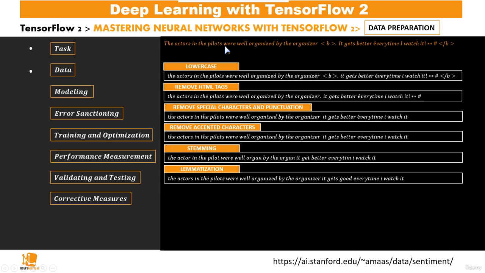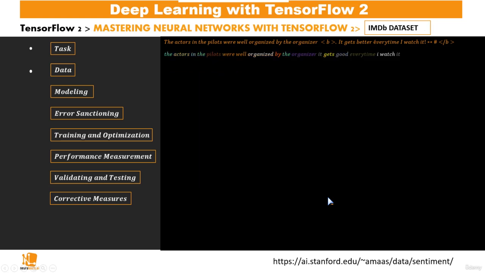So we'll see how the actors and the pilots were well organized by the organizer turns into the actors and the pilots were well organized by the organizer. So we see that's the same thing, and it gets better every time I watch it turns to it gets good every time I watch it, because this good will be considered as better. So instead of having two different words, better and good, in our vocabulary, we just have one word, good, which represents better, best, and any other word which may be having good as its original form.